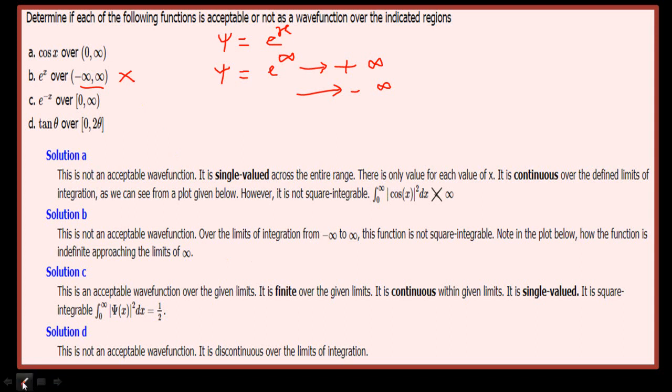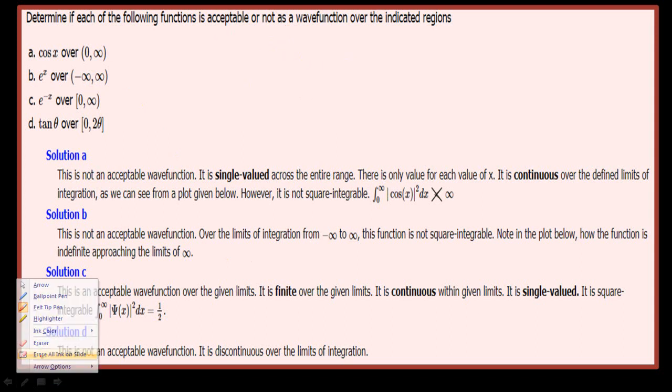Then if we look at the third problem, that is e raised to power minus x.